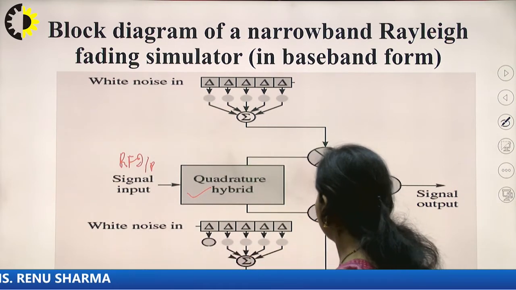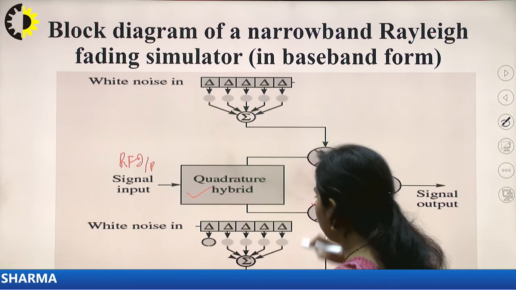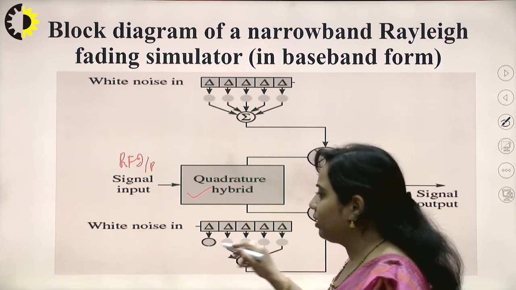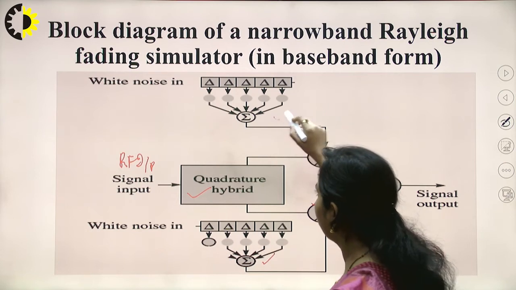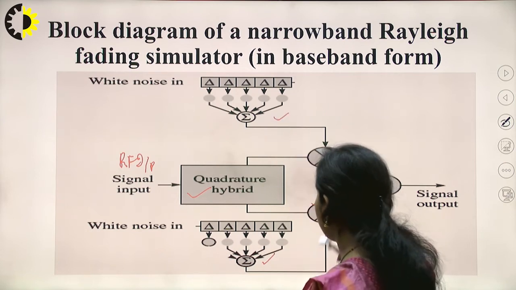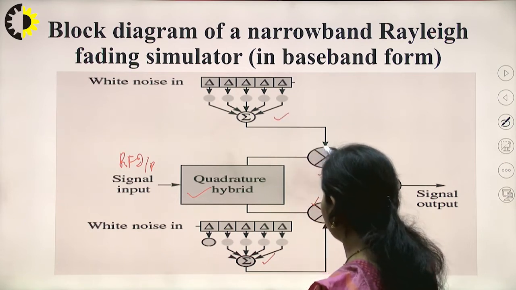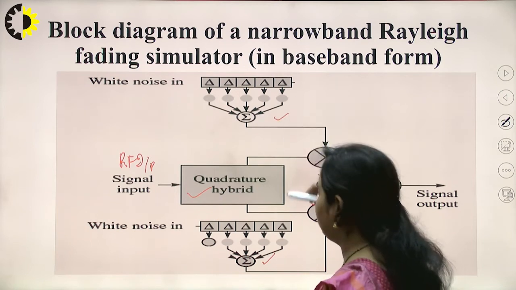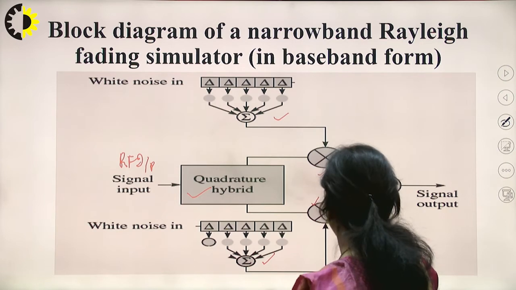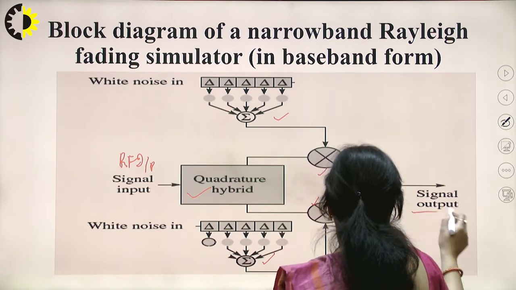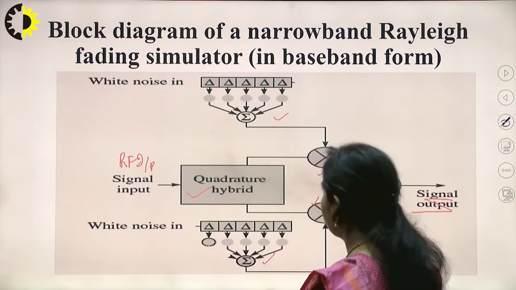Then there are product modulators which are used, and we are using white noise which is given as an input to this system. So the summation has been considered, and after adding the various values of the white noise, it will be given as an output. So this is the signal output which has been summed up together.